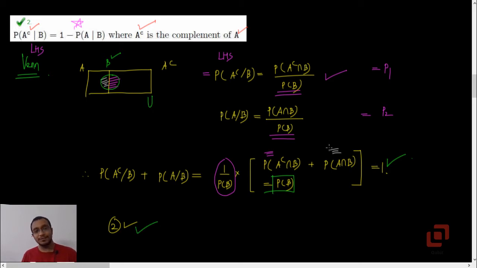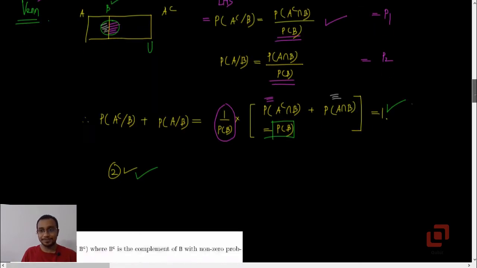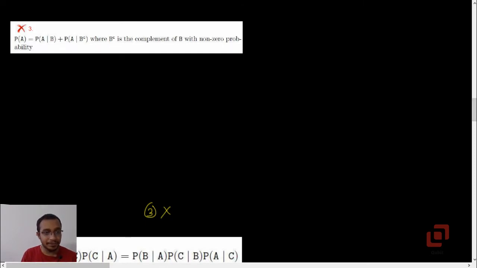Now option 3 is very similar to option 2 but is false. So in option 3 we are having probability of A equal to probability of A given B plus probability of A given B complement, where B complement is, well, the complement of B with non-zero probability.